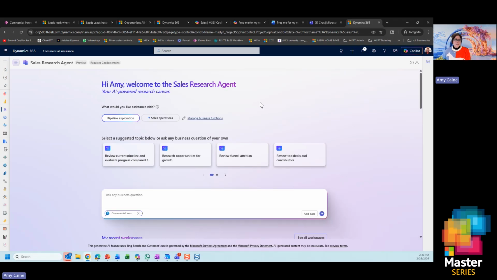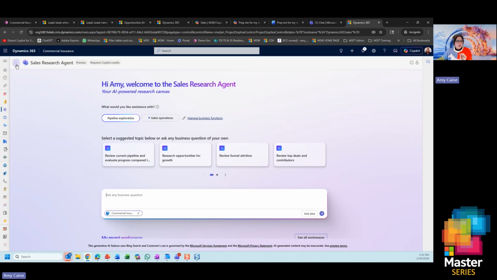This Sales Research Agent will look at all of the data in what we call Dataverse. That's the Dynamics CRM where all of our data is kept. But you can also put spreadsheets in here. I'll show you an example of that, and go out to a data lake to get data. Now, when I show the Sales Research Agent, a lot of people think it's a little bit of Power BI on steroids, but it's way more than that. You're naturally querying it, and it's going to get data for you, and it's really going to dig in. The Sales Research Agent was created around 3 years ago for our CFO org. So I think it's one of the most tried and true tested agents that we have.